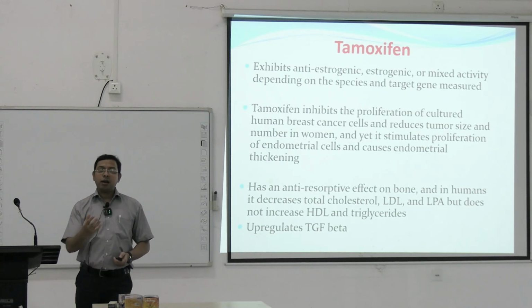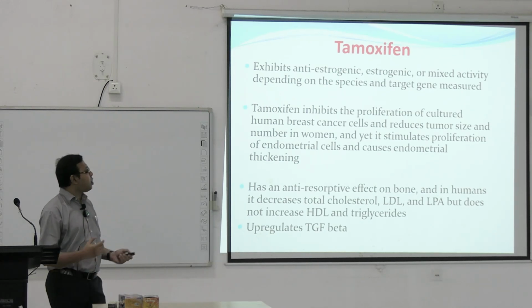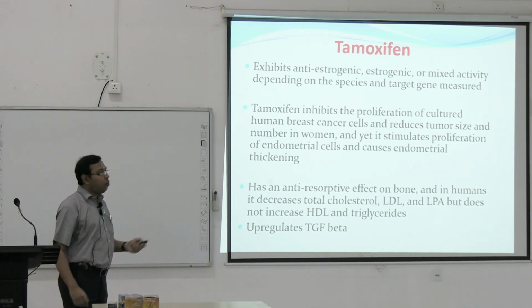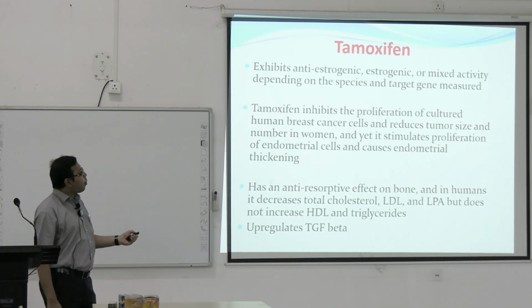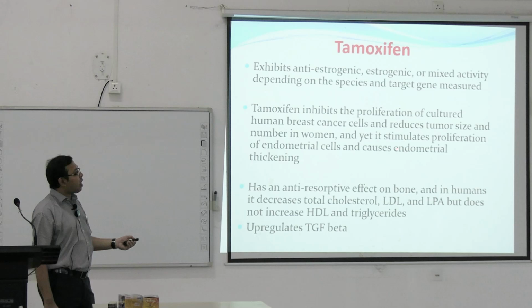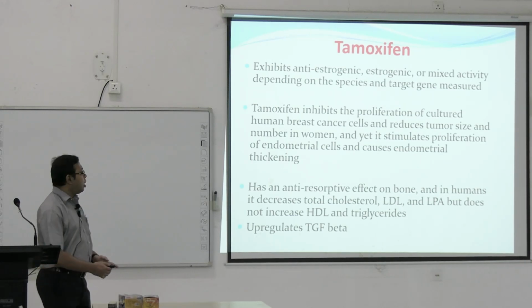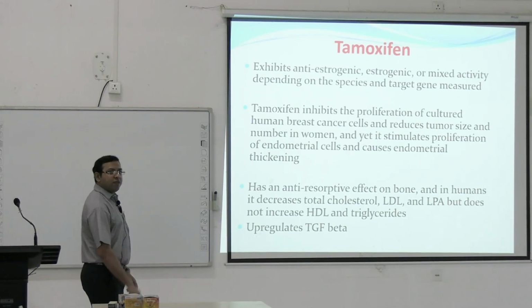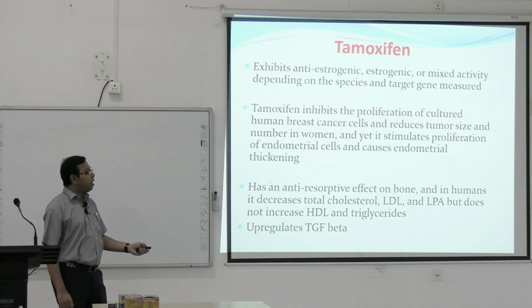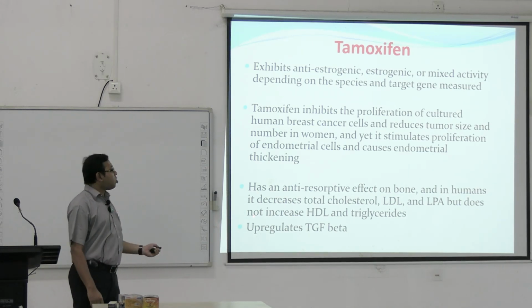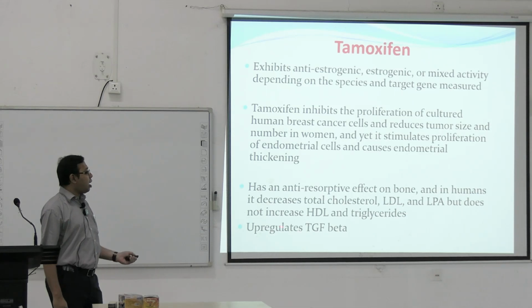So it has been seen that it can inhibit the breast cancer cells. It can reduce the tumor size and number in women, yet it stimulates the proliferation of the endometrial cells and can cause endometrial thickening. It has an anti-resorptive effect on bones, and in humans it decreases the total cholesterol, LDL, lipoprotein A, but does not increase HDL and triglyceride, and it also upregulates TGF-beta.